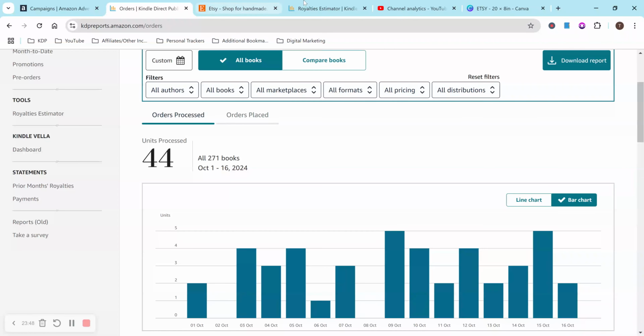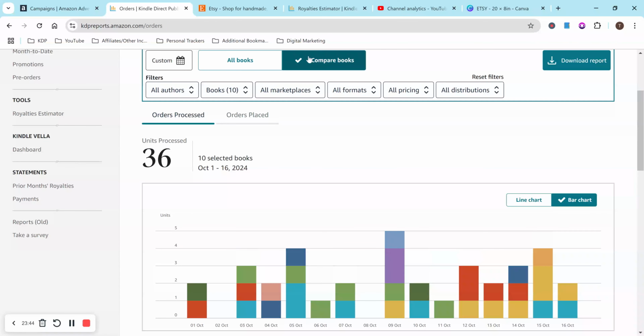And let me see here what else I can show. So we'll go to KDP. Let me just show you my top 10, for example, because I don't want people to think you have to have 200 plus books to make money on KDP. You don't. You really just need one book. And the more you have, the more chances you have for income, but you don't need to create hundreds and hundreds to make money. So out of my top 10, I made 36.